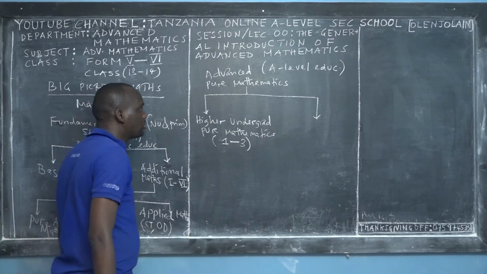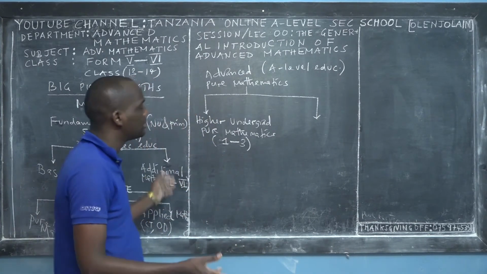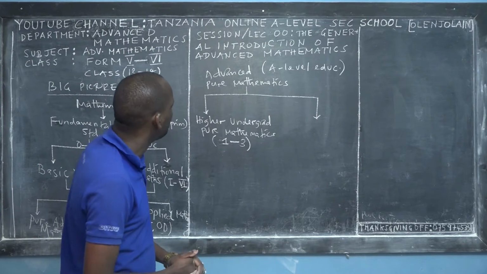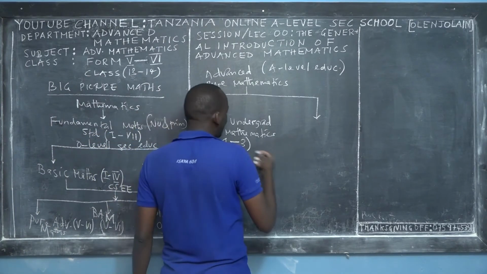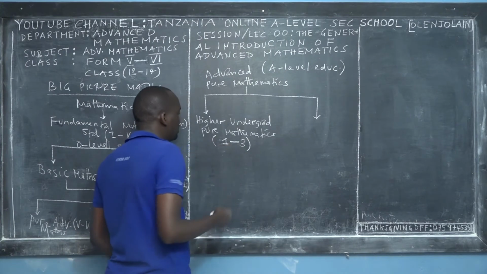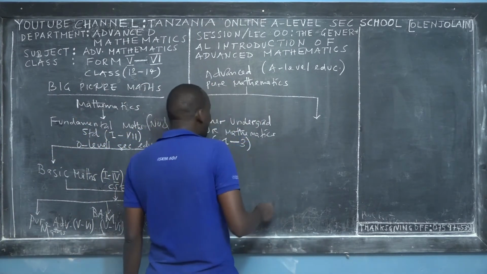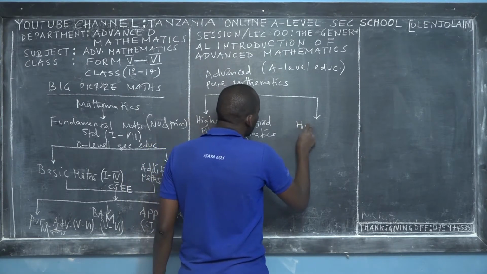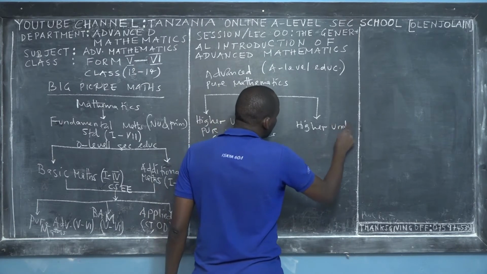For example, you may take a Bachelor of Science in Statistics, or a Bachelor of Science in Analytical Mathematics, and so on. I have one friend of mine who pursued pure mathematics, called Godfrey Elia.